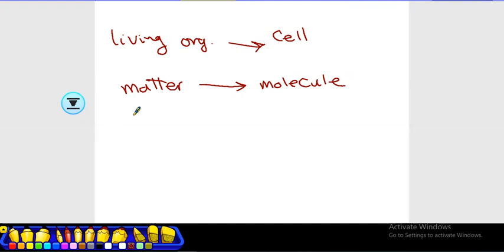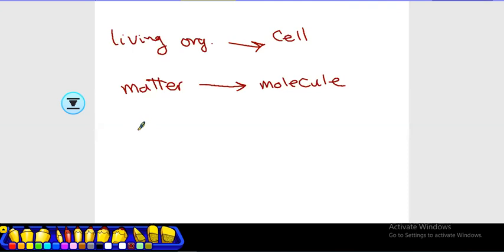The building unit of matter that can exist freely and carry the properties of matter is the molecule. The building unit of matter that can share in the chemical reaction is the atom.